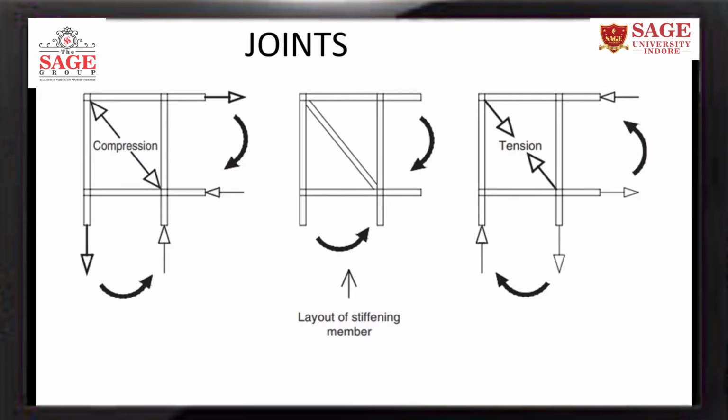So it will form a rhombus. So along one axis there will be compression, and along the other there will be tension, and there is a chance of buckling of this web. So we have to provide a stiffener. And if the moment is opposite, then the tension and compression will get changed.